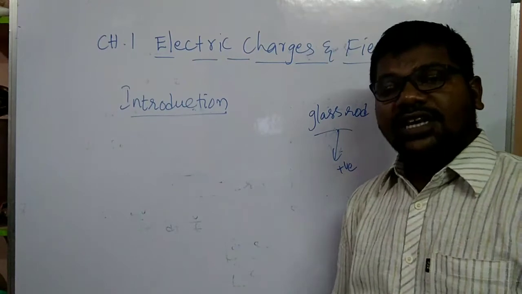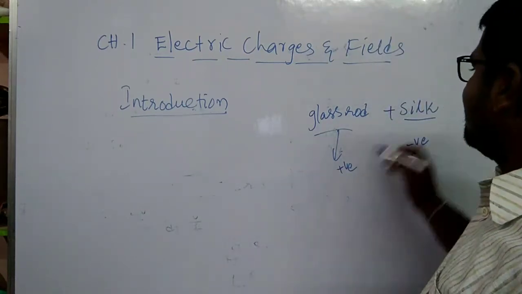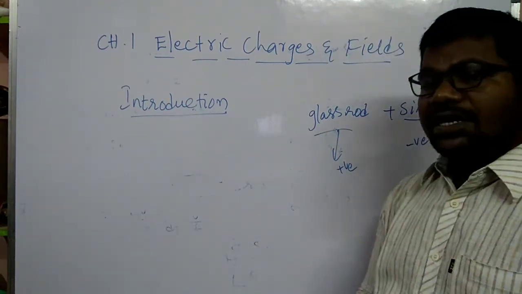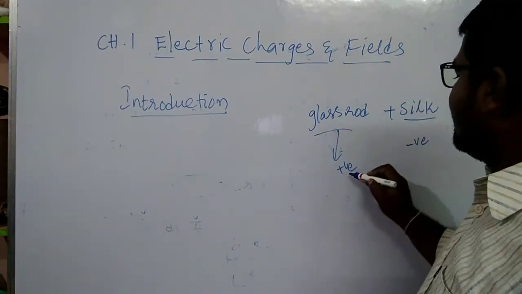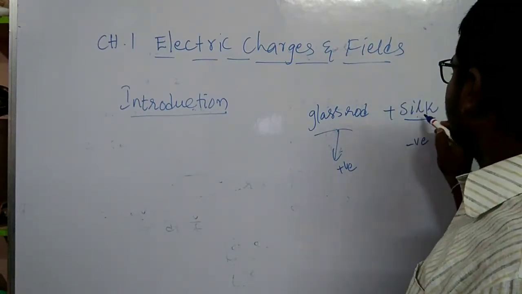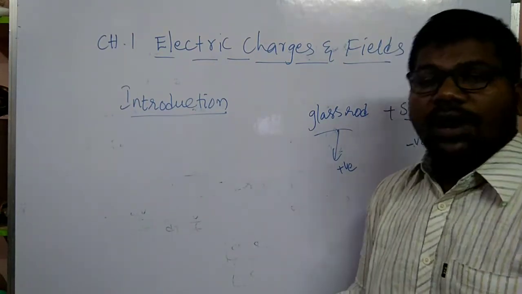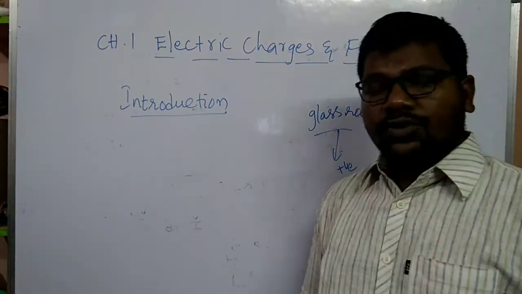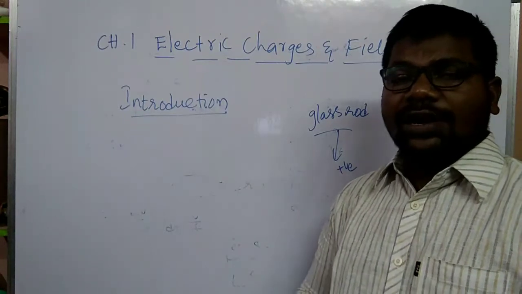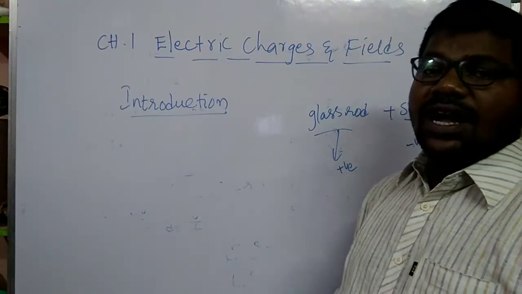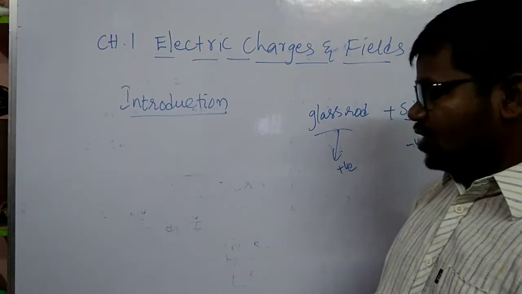Understand? Glass rod and silk cloth rubbed each other. Like that, a number of phenomena is there. Based on the friction, one of the bodies gets positive and one of the bodies gets negative charge.